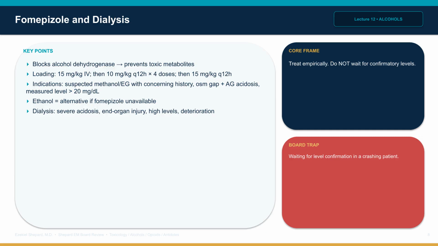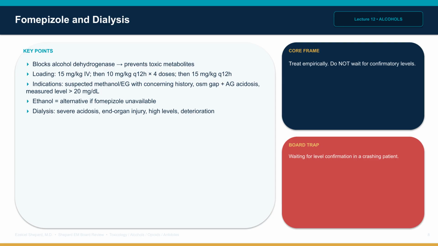Dose is 15 mg per kilogram intravenous loading dose, then 10 mg per kilogram every 12 hours for 4 doses, then 15 mg per kilogram every 12 hours until alcohol level is below 20 mg per deciliter and patient is asymptomatic. Indications include suspected methanol or ethylene glycol with concerning history, elevated osmolar gap with anion gap acidosis, or measured level above 20 mg per deciliter.